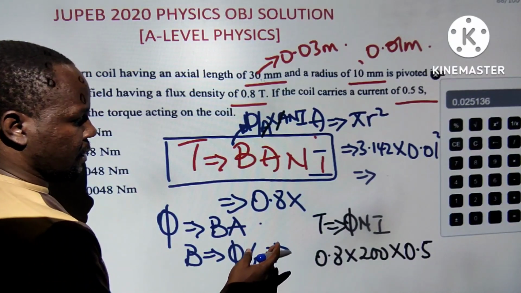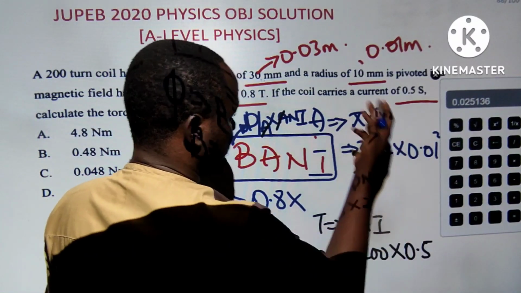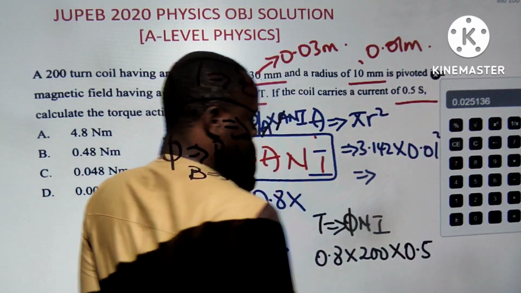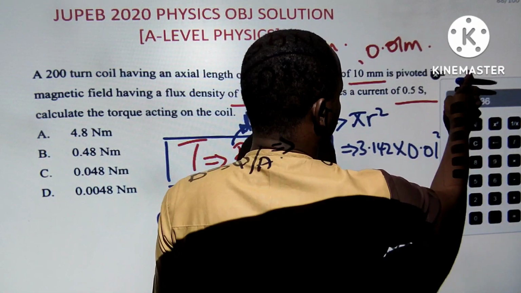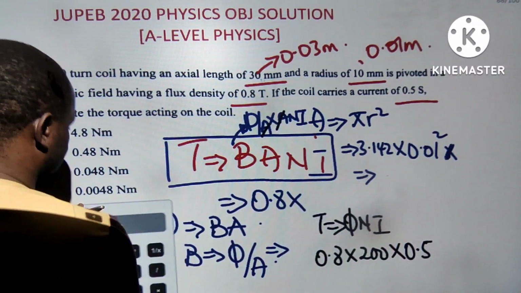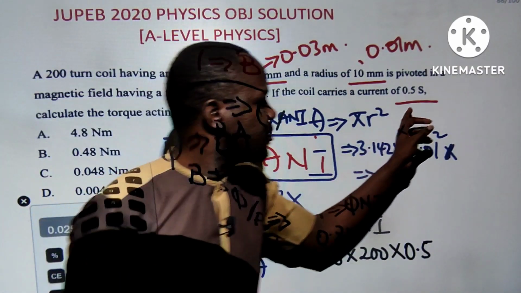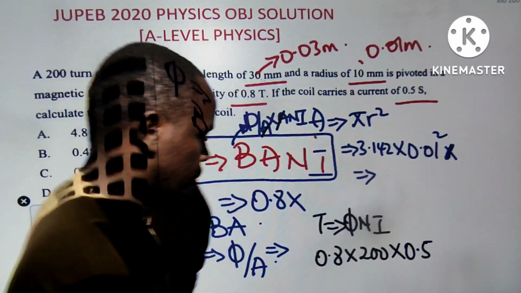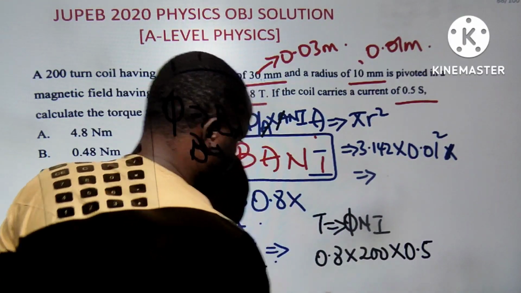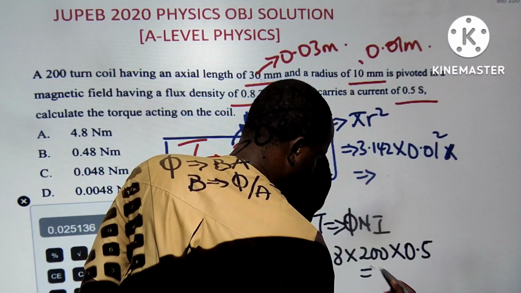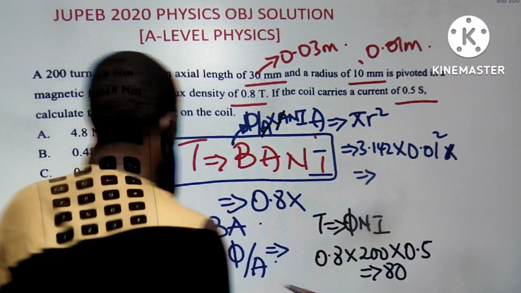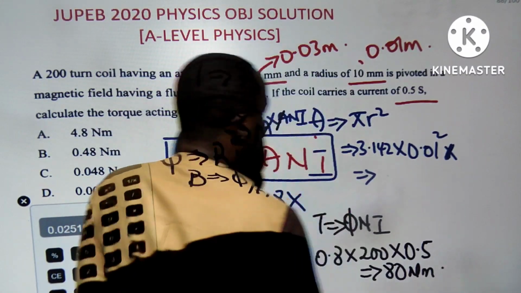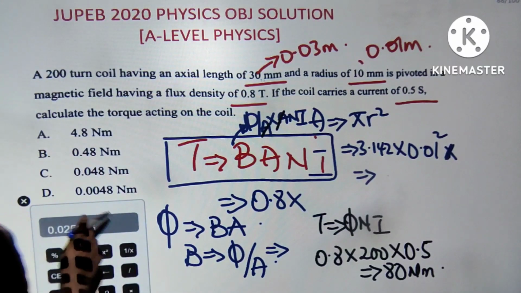Why I'm actually having an issue is that maybe the current is not 0.5, maybe it's 0.55, I don't know. Because what we are having is 0.8, and current is not measured in X, current should be in what? Ampere. So I think the only problem here is that 100 times 0.8 is 80. Torque is 80. So the torque is 80 Newton meter.